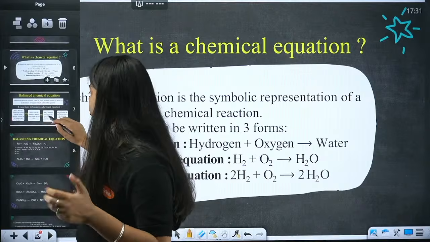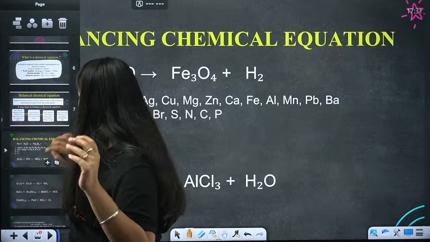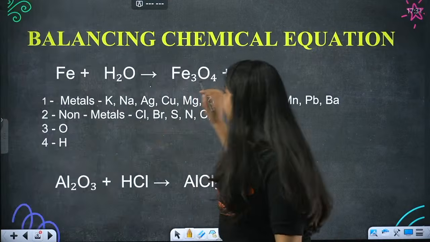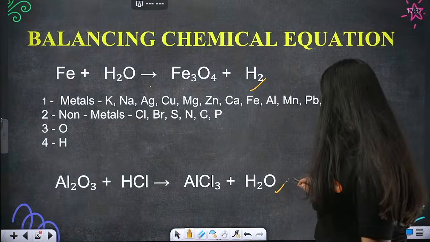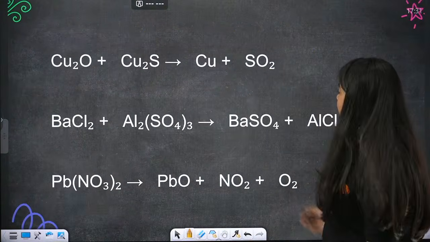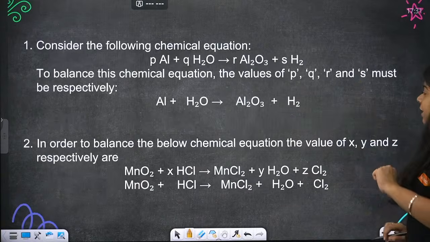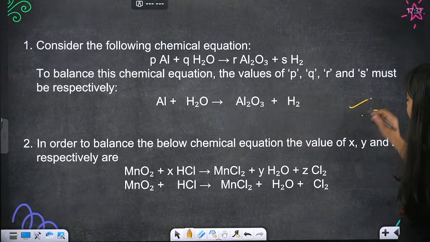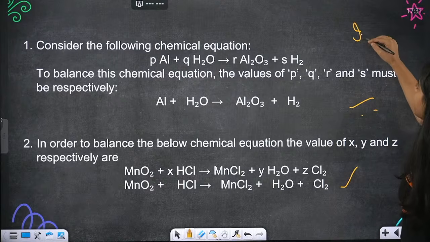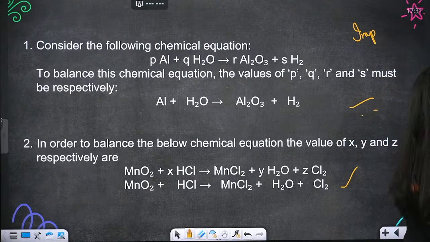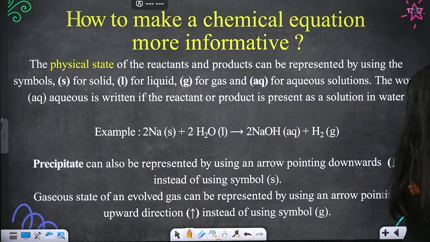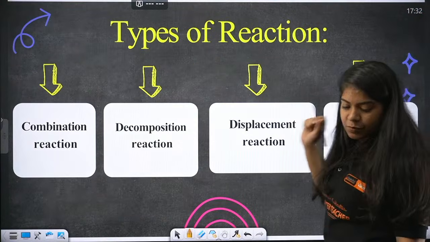Then we saw how to balance chemical equations, and we did so many examples. You can go watch the last live as well. These 2 questions I made you do are very important. Then today we started the types of reactions.